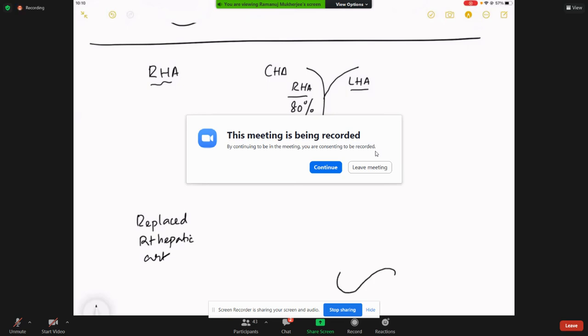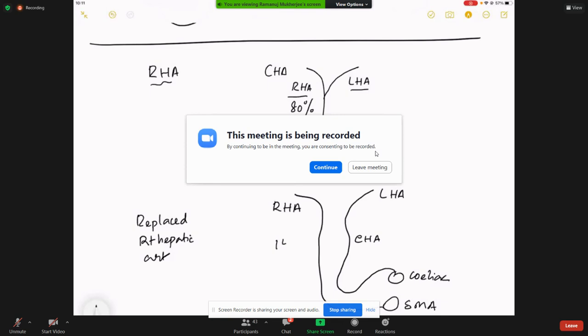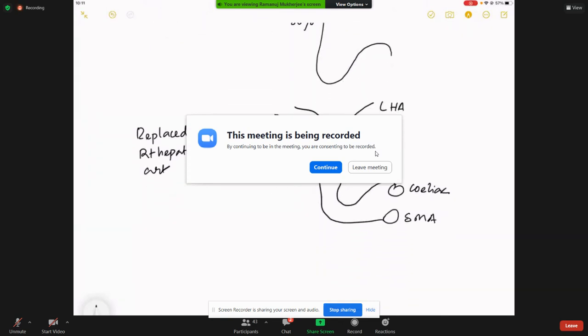It is when the left hepatic artery is a continuation of the common hepatic artery, which arises from the celiac. Now, the next neighbor is the SMA, and this gives rise to the right hepatic artery. This is seen in about 15% of the cases.